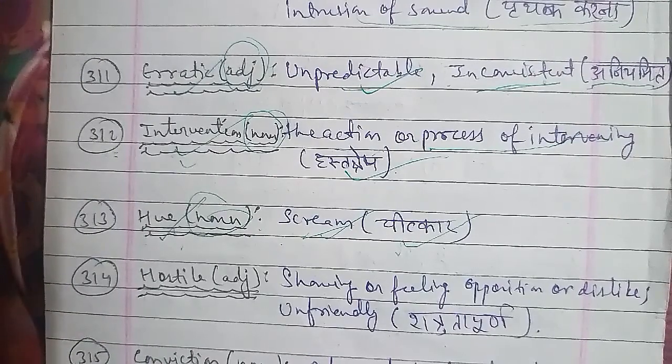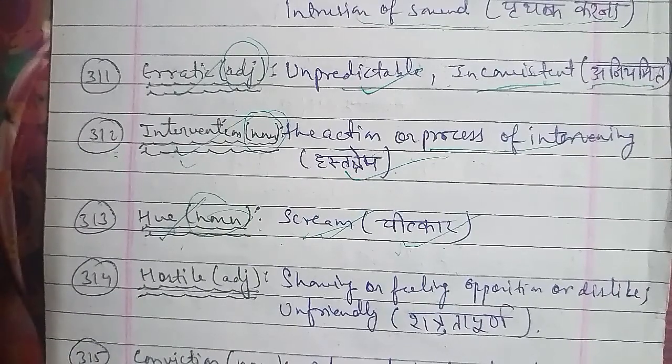Okay, now moving on with the next word, the 315th word, and that is conviction. Conviction is a word that is used as a noun, and the meaning of conviction here is a formal declaration by the verdict of a jury that someone is guilty of a criminal offense, जिसे हम कहते हैं दोष सिद्धि होना. बेसिकली एक फॉर्मल डिक्लेरेशन जहाँ पे वर्डिक्ट ऑफ ज्यूरी आपको किसी को गिल्टी बताती है, गिल्टी है वो क्रिमिनल ऑफेंस के लिए. Okay, दोष सिद्धि होना, that you can say is the word conviction there.